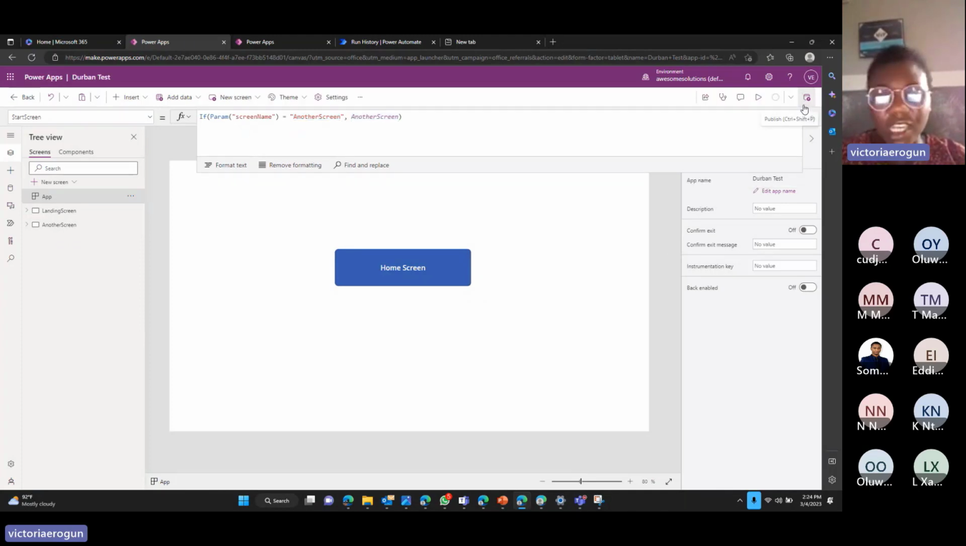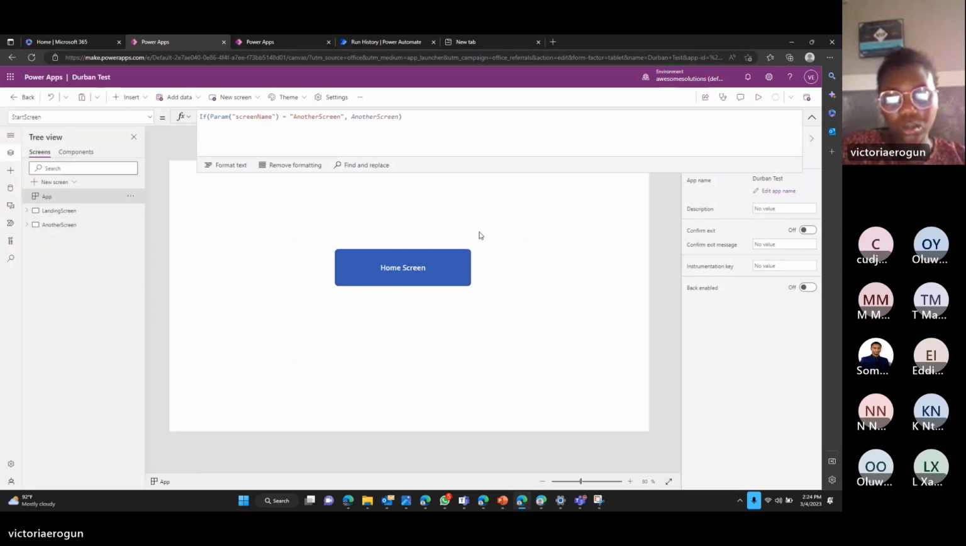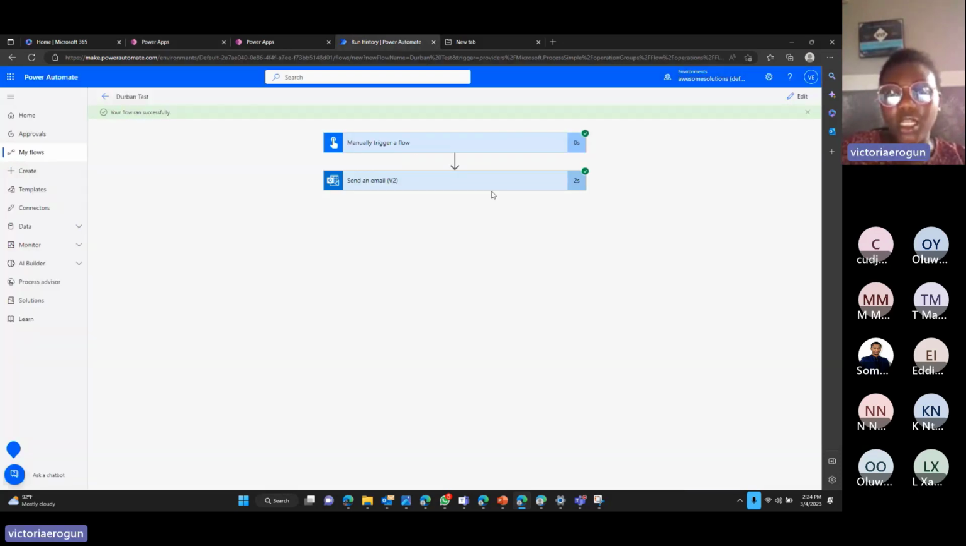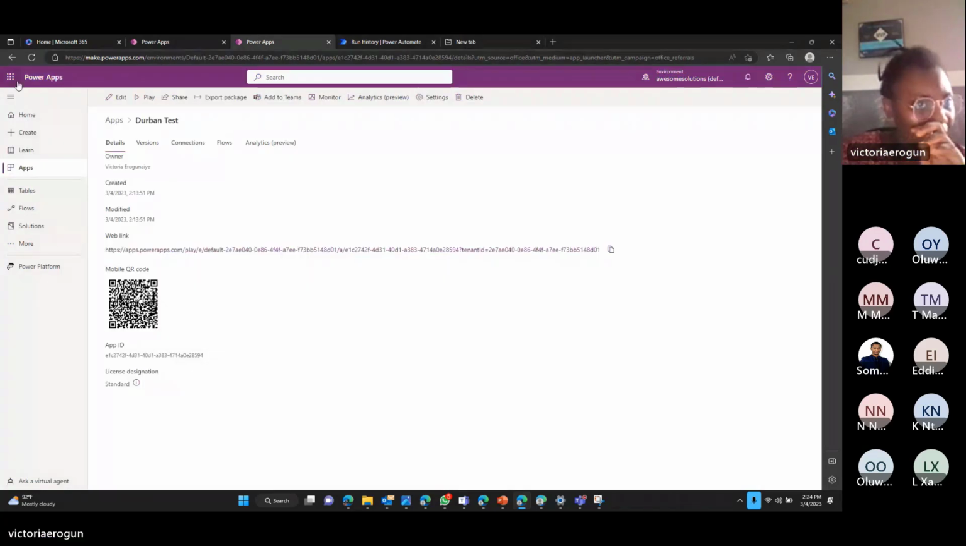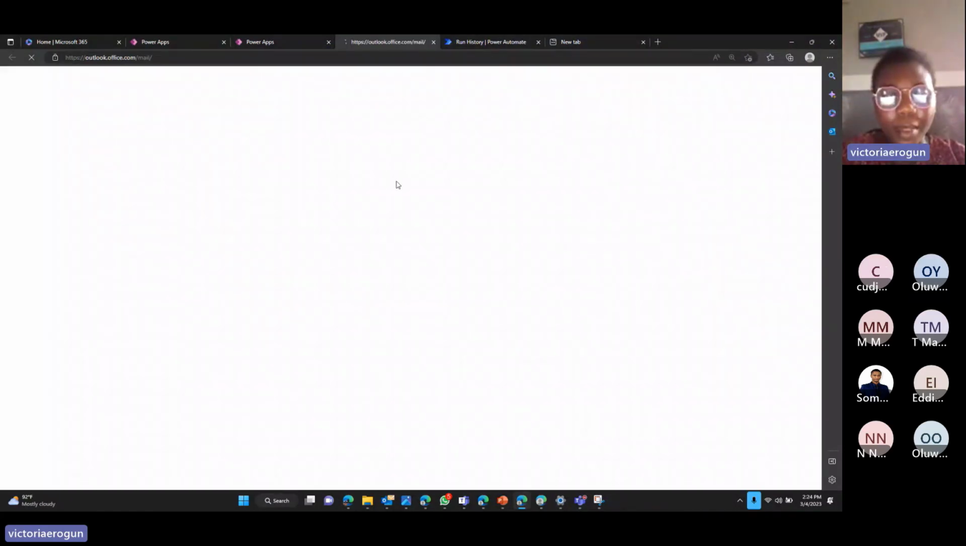Because I've made modifications, I'm going to save and publish. Do this. Then the flow ran successfully. So I'm going to open my mailbox, Outlook, so that we can all see in real time.